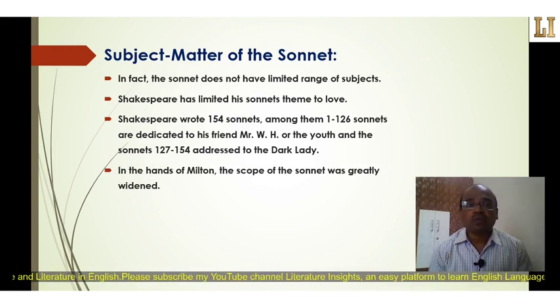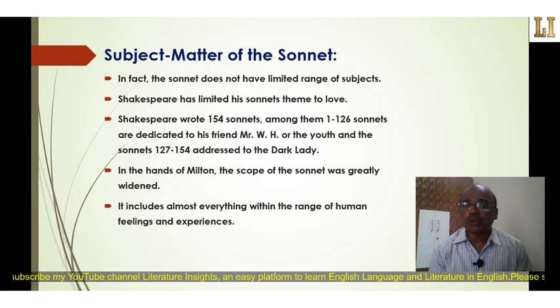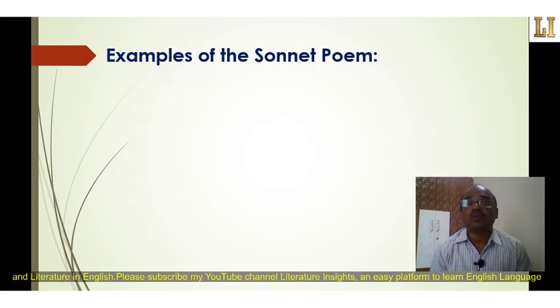Later on, in the development of the sonnet in the hands of Milton, the scope of the sonnet was greatly widened and flourished. It includes almost everything within the range of human feelings and experiences. Here we can find any kind of human feelings, emotions, experiences and quotidian life events also expressed in the sonnet.